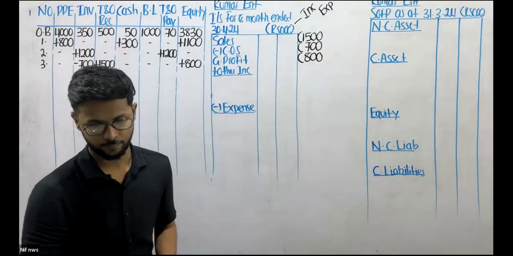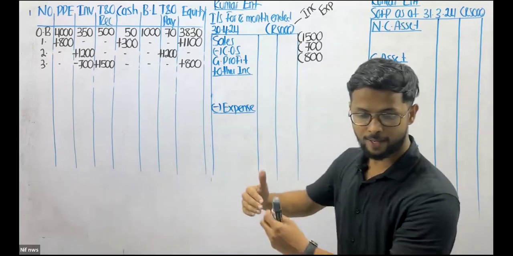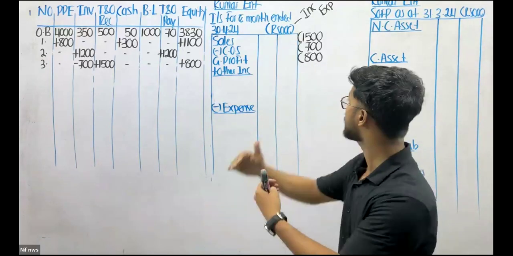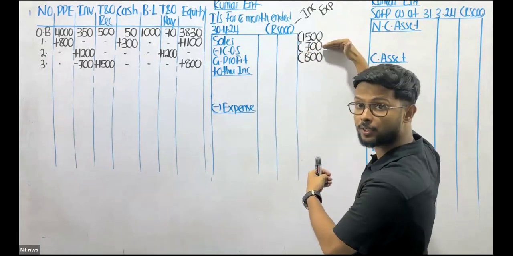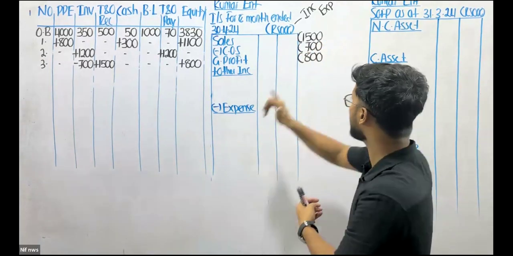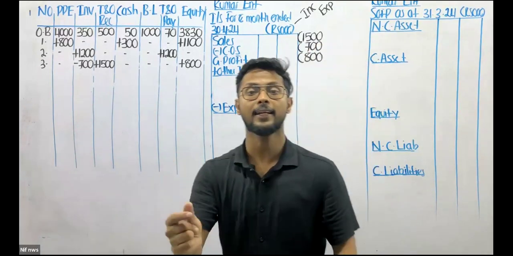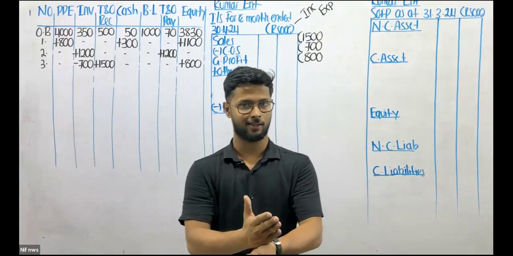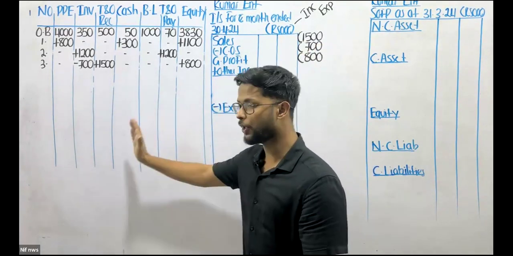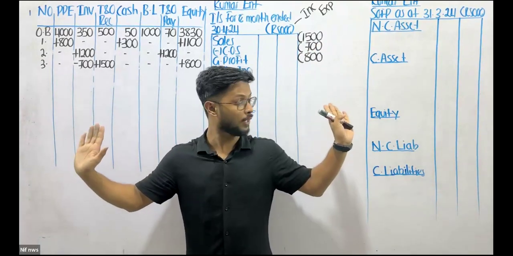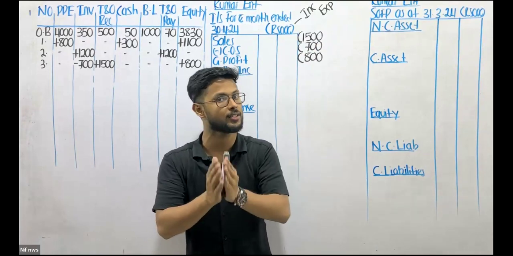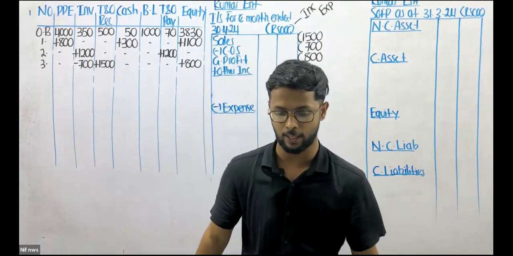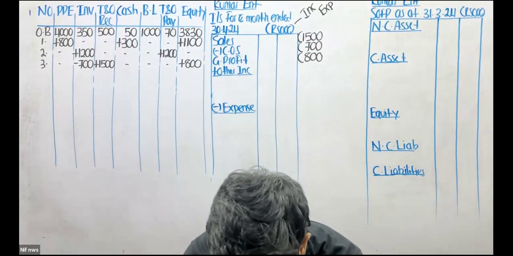Did you understand? So for how much am I selling it? I'm selling it for 1,500. And what's my cost? My cost is 700. And what's the profit I'm making? I'm making 800. That needs to be recorded then and there. So you need to do the equation and the income statement together simultaneously. Whack it off. Okay. So that's the way you record it